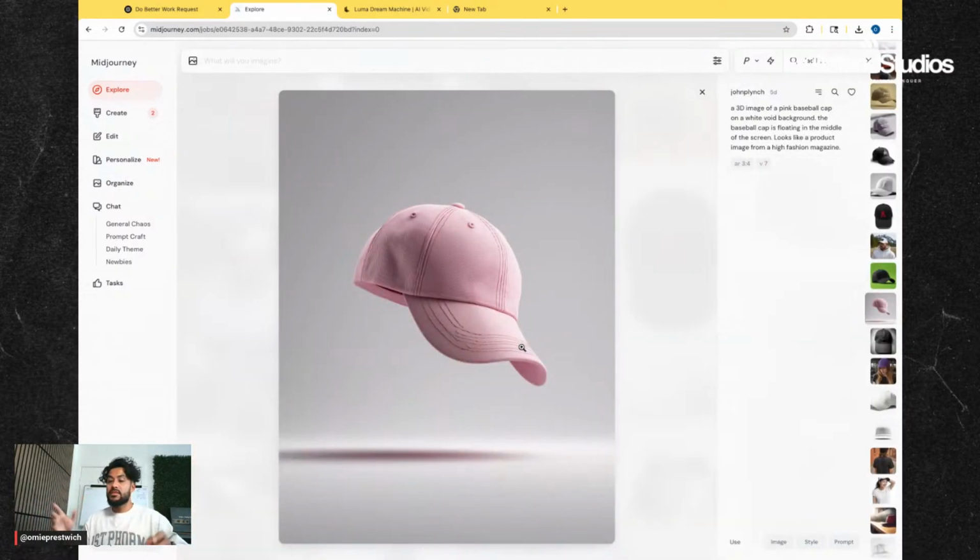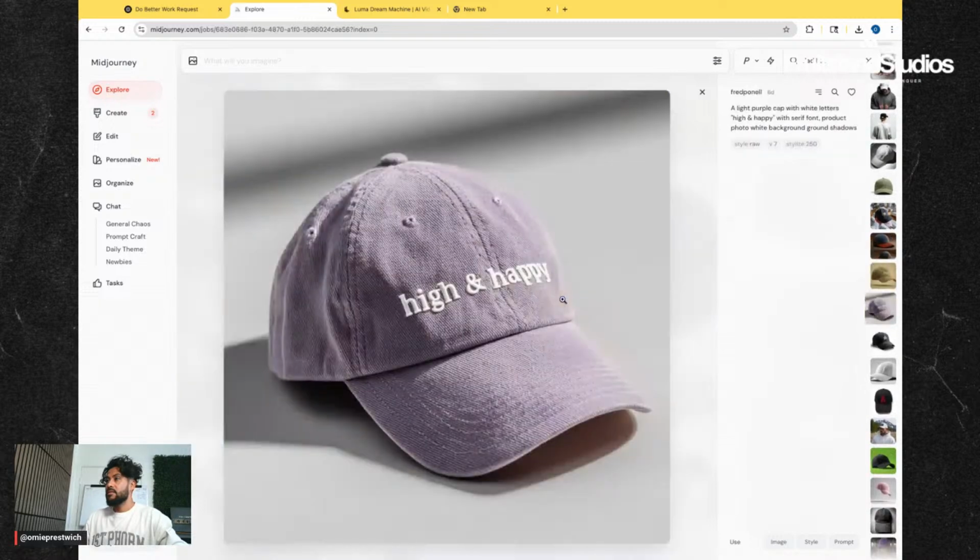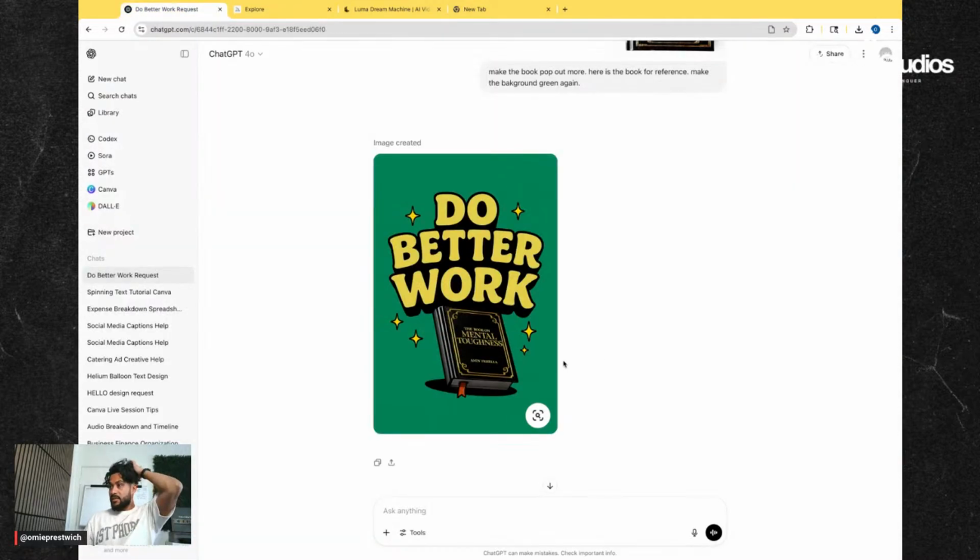So for example, this one right here, I'm going to screenshot this and I'll use that in a second. Wow, look at this, do better work. Okay, perfect. Now just make the letters more, make the do better work in more block style letters.